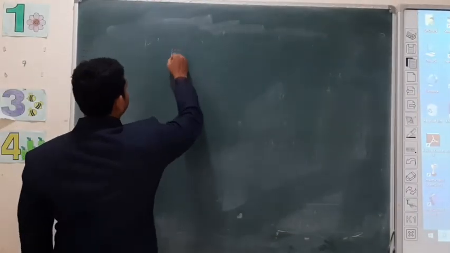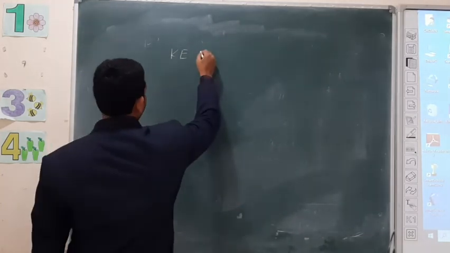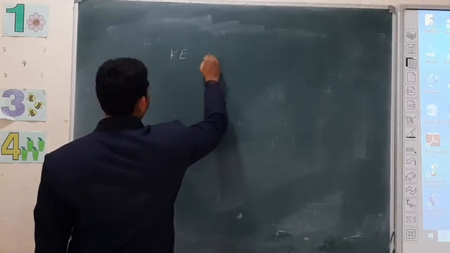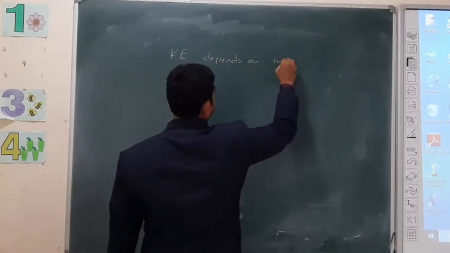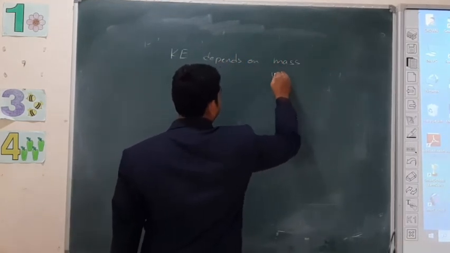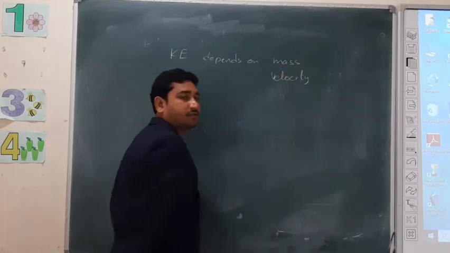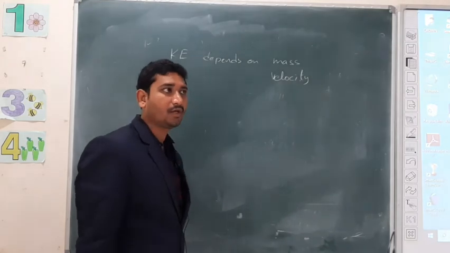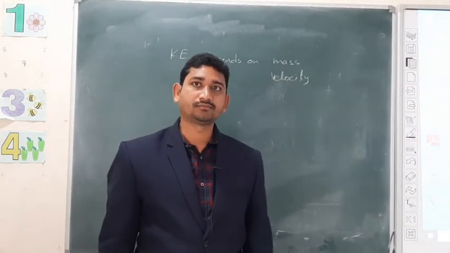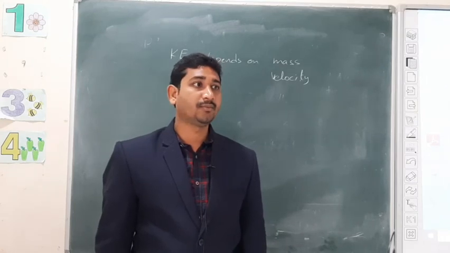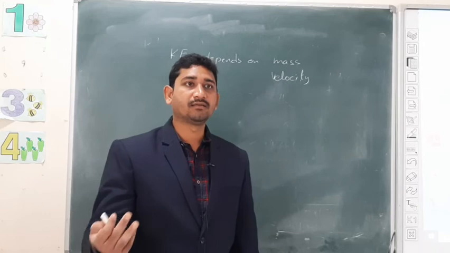Kinetic energy is denoted with KE. This KE depends on mass and velocity. Do you remember the third equation of motion, from the kinematics lesson, the first lesson, motion?